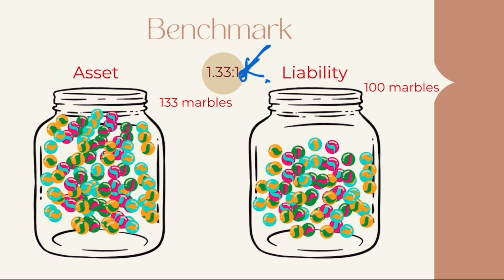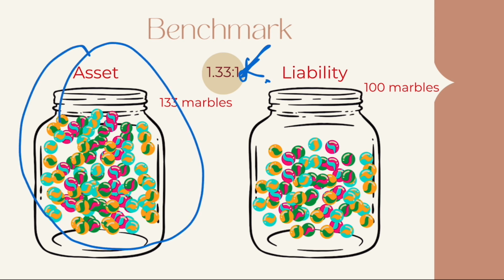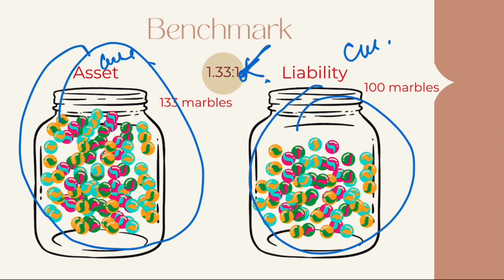You can understand this with a two jars example. One jar is full of marbles; this you can say is current assets. And one jar is full of marbles; this is your current liabilities. The current asset jar has 133 marbles and the current liability jar has 100 marbles, right? Now you understand from this whether you are in a safe position or not. Since the ratio is 1.33, the business is in a safe position.